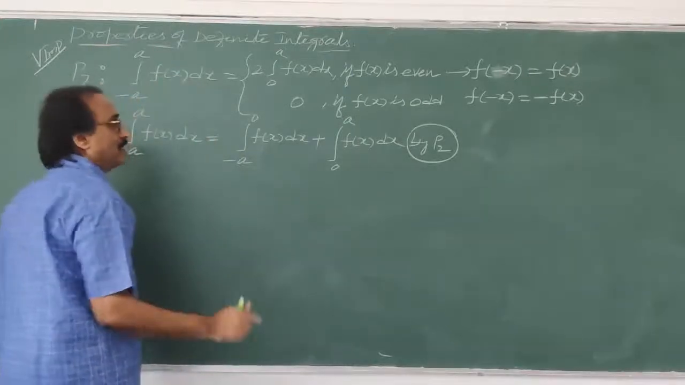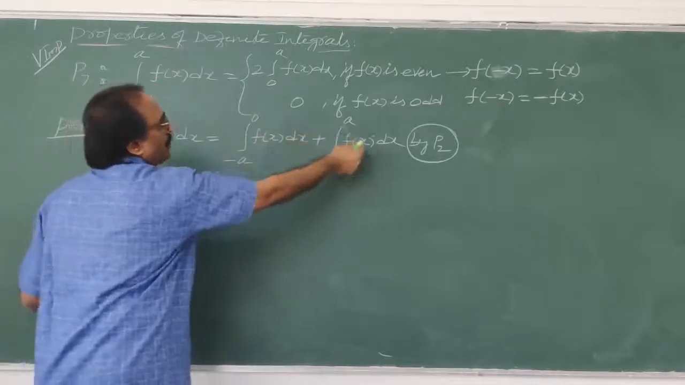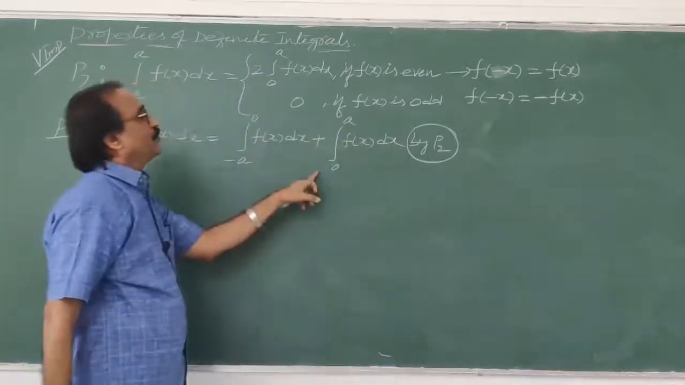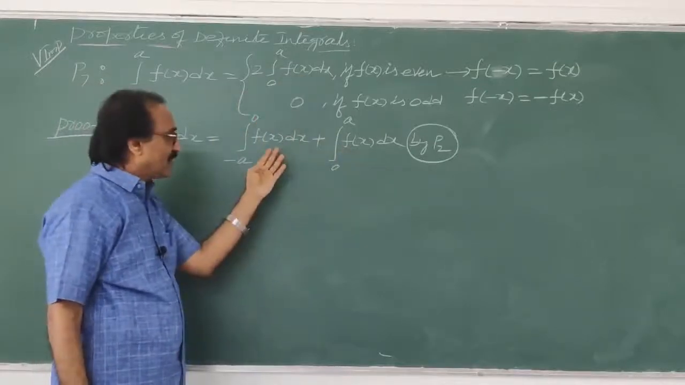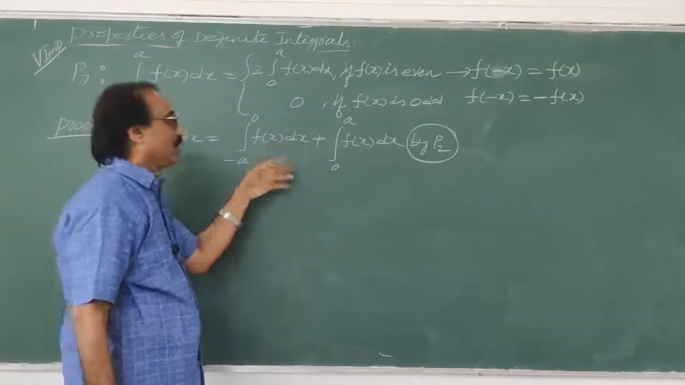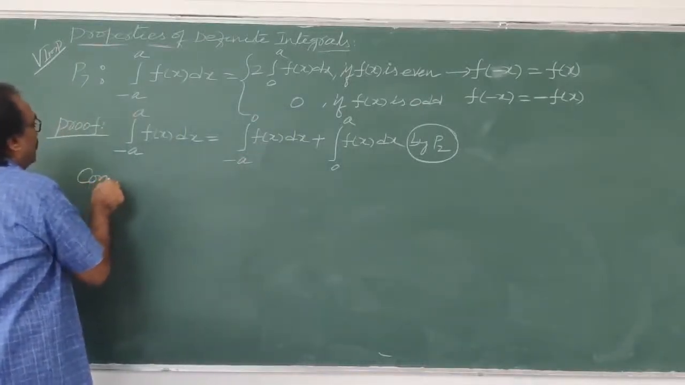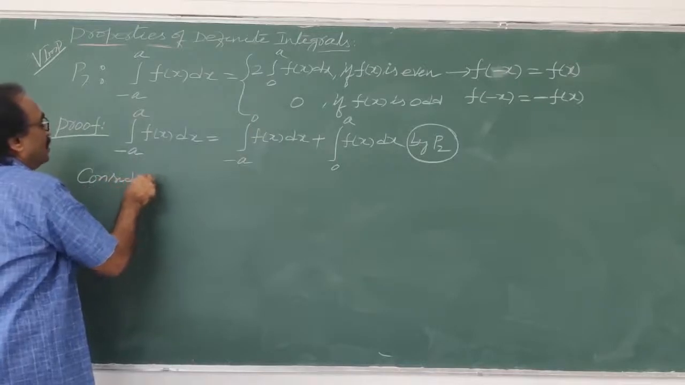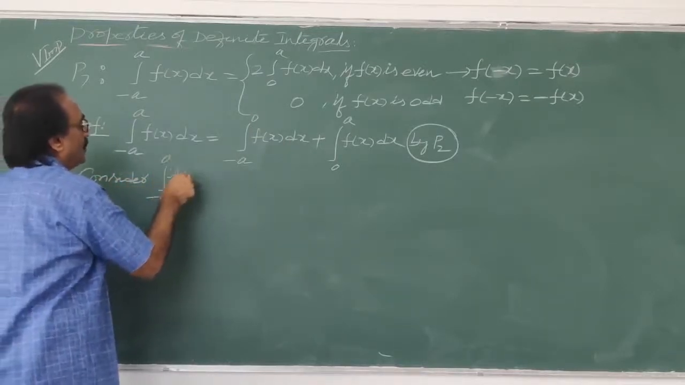That's all, the only difference. By using the property P2, minus a to 0, 0 to a f of x dx. So what do you have to prove? 2 into 0 to a f of x dx. Already 0 to a f of x has come, this we have to prove now. This we have to simplify. Now consider, I'll write here. What do you have to consider now? Integral minus a to 0, f of x dx.